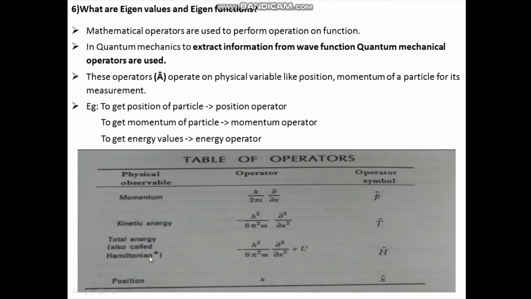Next, total energy operator. It is also called as Hamiltonian operator. And we can write this operator as, we know total energy is kinetic energy plus potential energy. So we have this kinetic energy term here, the same thing, plus the potential energy U. And the symbol is H, or Hamiltonian, with cap. Next, position operator. The symbol is X and the operator symbol is X with the cap.